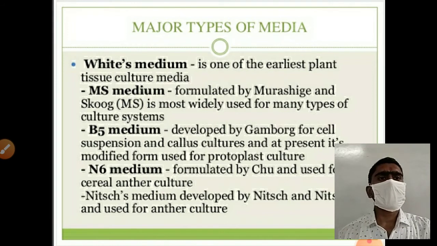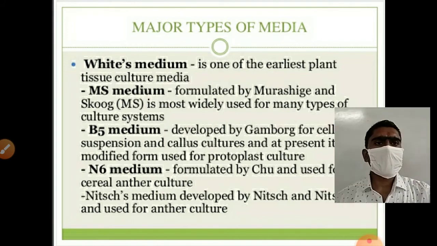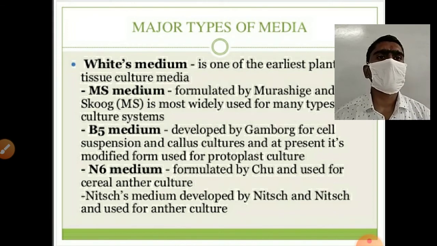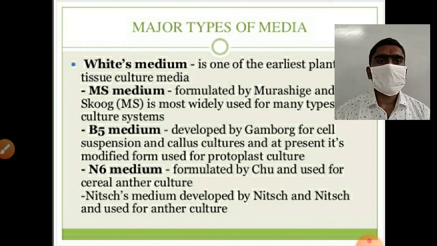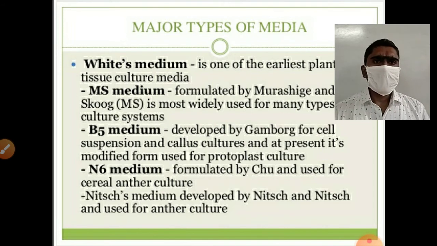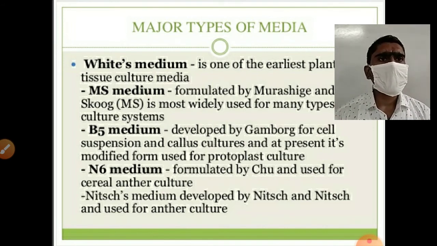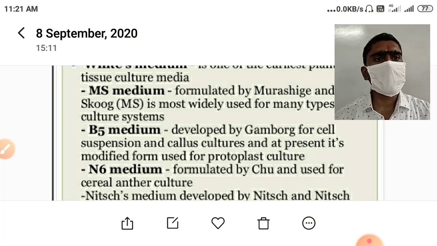B5 medium is developed by Gamborg for cell suspension and callus culture, and at present it is modified for protoplast culture. N6 medium, formulated by Chu, is used for cereal anther culture. NITSCH medium is used for anther culture. So here is a list of some media which we can use for tissue culture for different purposes. Generally MS media is most widely used. It means this media contains all the necessary components which are required to grow any plant in vitro.